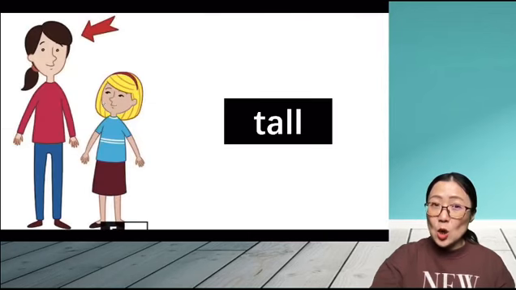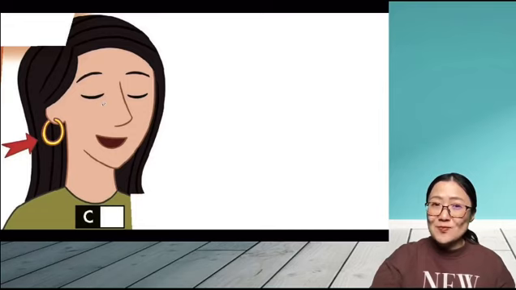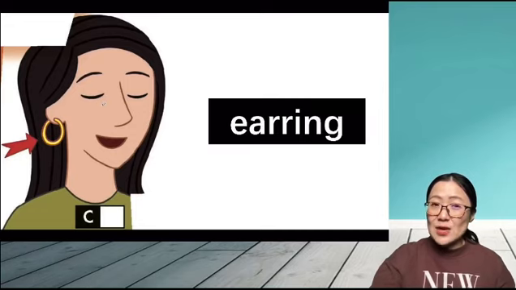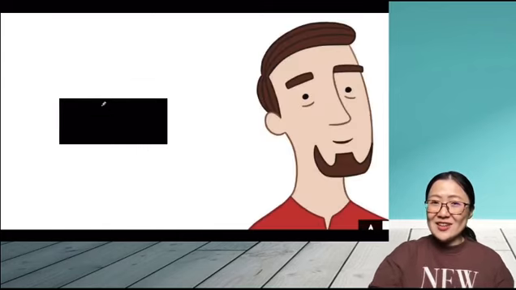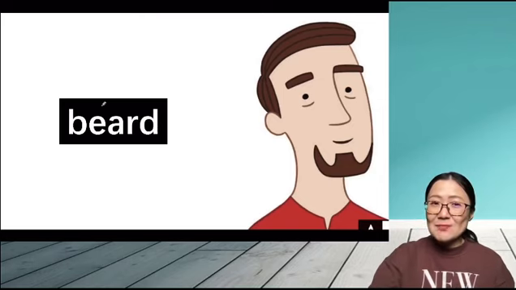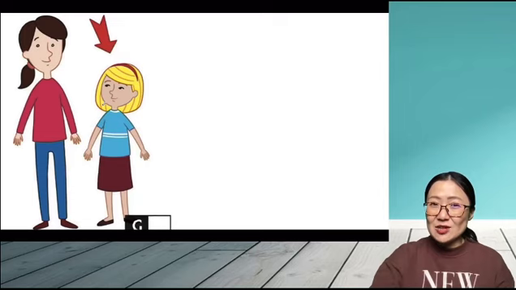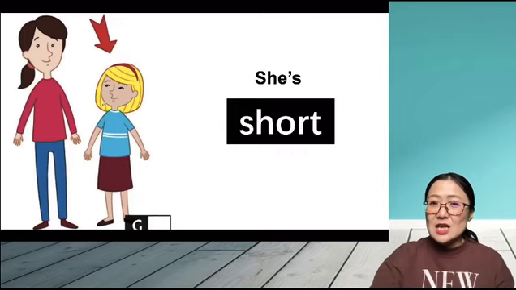And what about this one? So we can say tall, right? And we can say she is tall. She is tall. And what about this one? Yes, that's earring. So we can say she's got an earring in her right ear. Okay? And what about this one here? So that's beard, right? And we can say he's got a beard. What is this girl like? Yes, she's short, right? So we can say she's short.